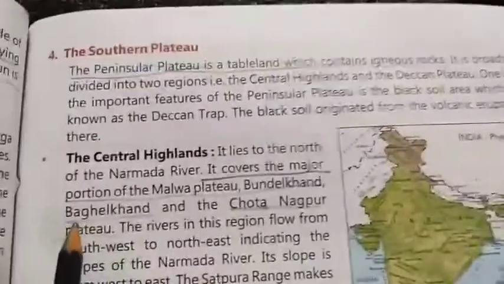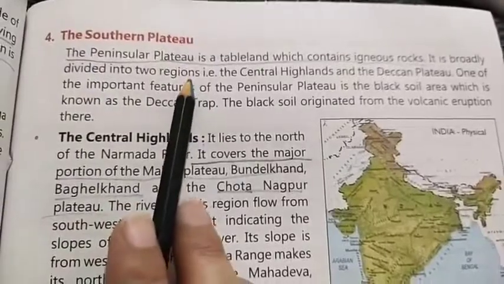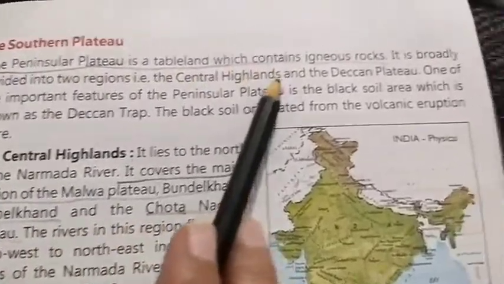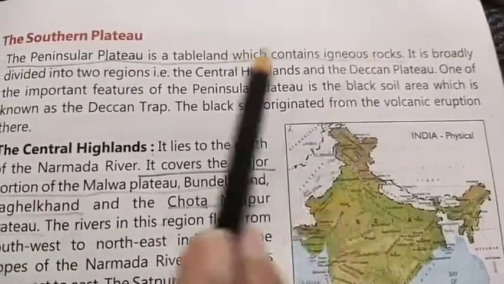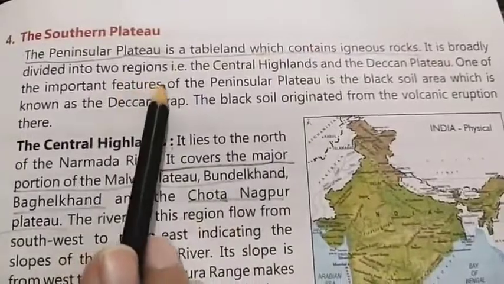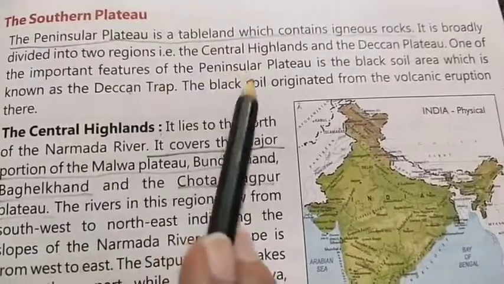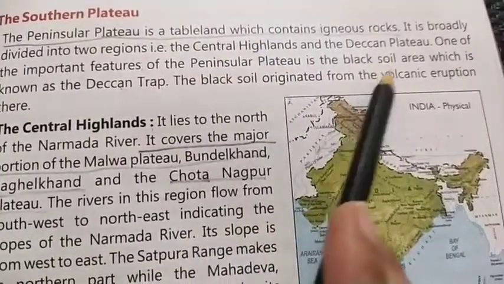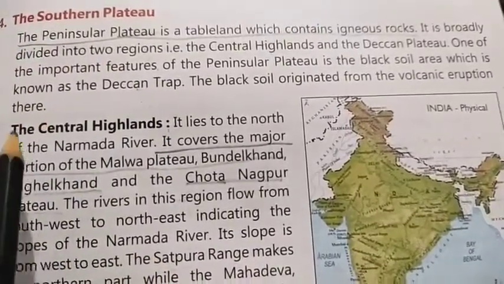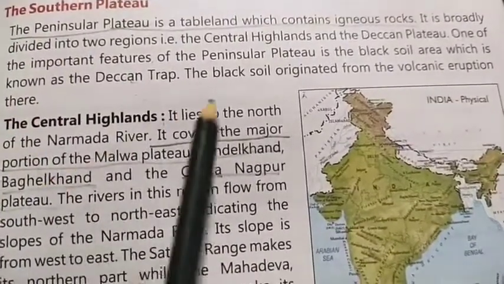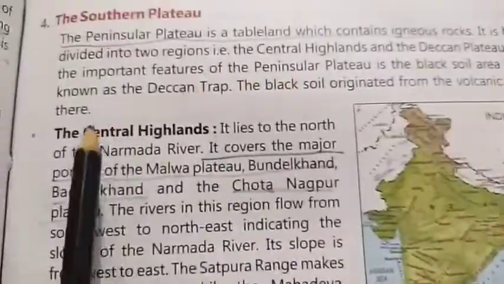Next comes our southern plateau. As we know, what is a plateau? A plateau is a tableland which contains igneous rock. The Peninsular plateau is a tableland which contains igneous rocks. It is broadly divided into two regions, the Central Highland and the Deccan Plateau. One of the important features of the Peninsular Plateau is the black soil area, which is known as the Deccan Trap. This black soil is very good for agriculture also. Black soil originated from the volcanic eruption there.